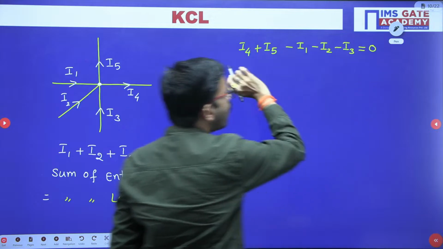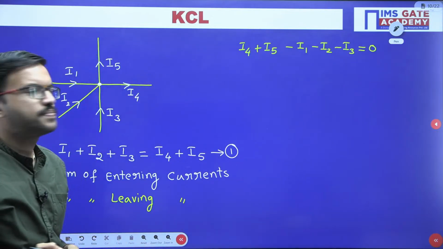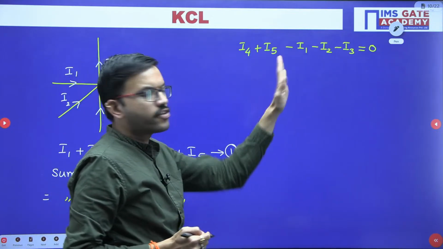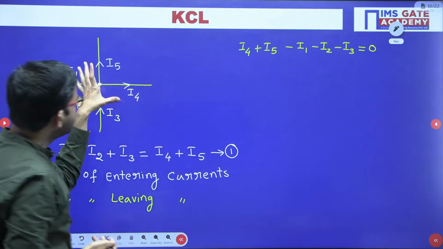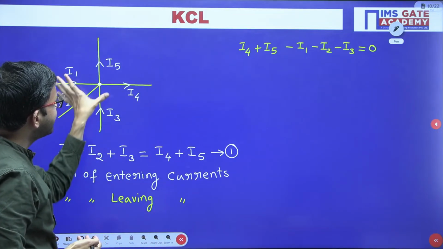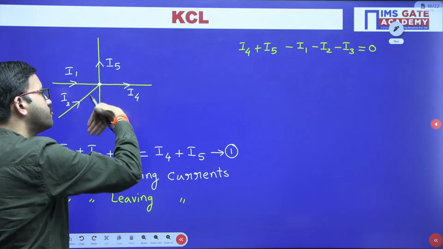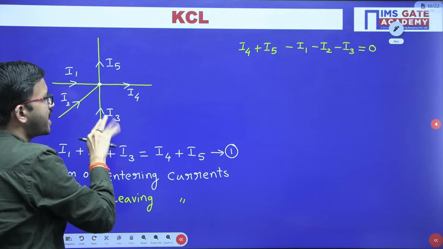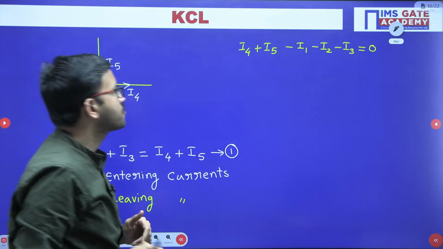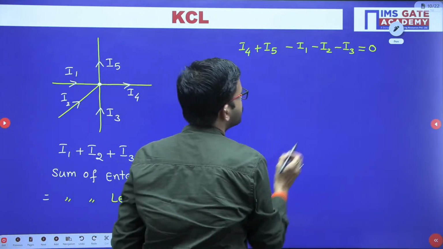So sum of all the leaving currents equals 0. Leaving current I have considered positive. If current is entering, that entering current is negative. Or in the opposite way, if you have I3, it will become minus I3. In this way, you can write one more equation.